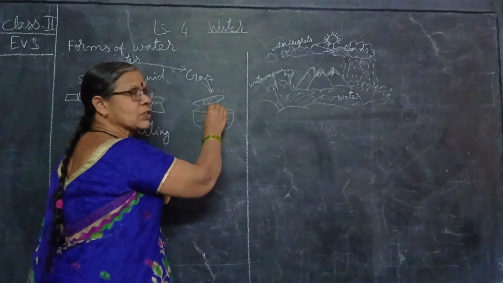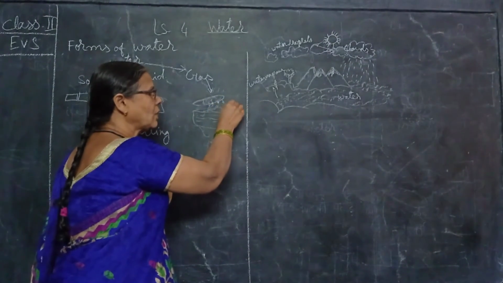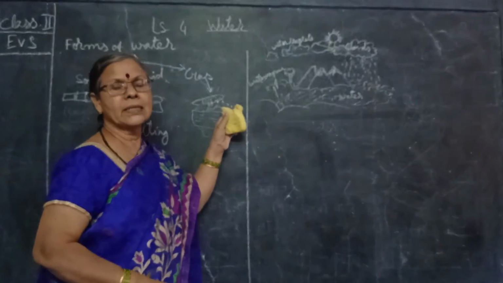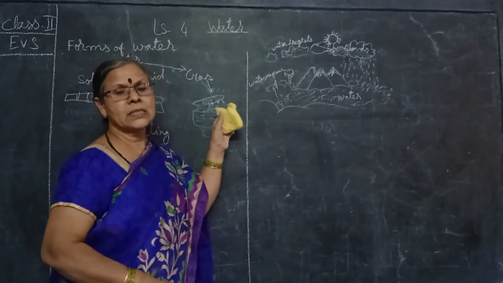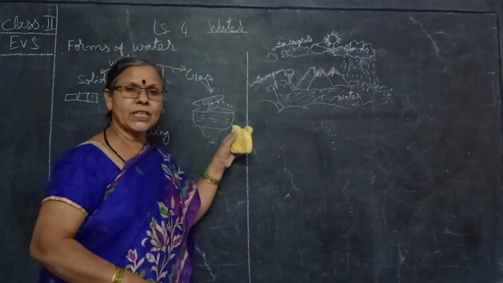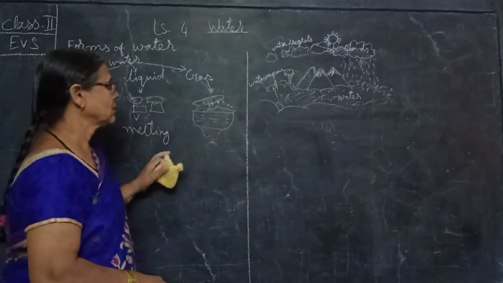It changes back to water droplets and it will fall down. So this is called condensation. Water vapor changes back to water is called condensation.